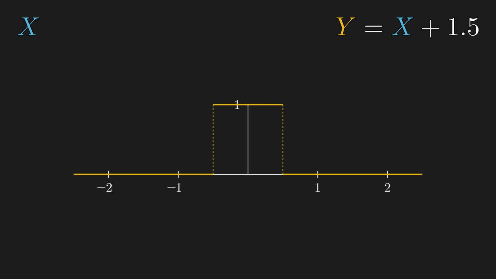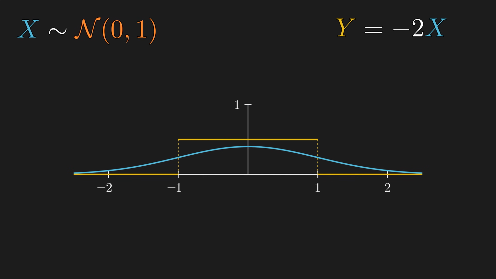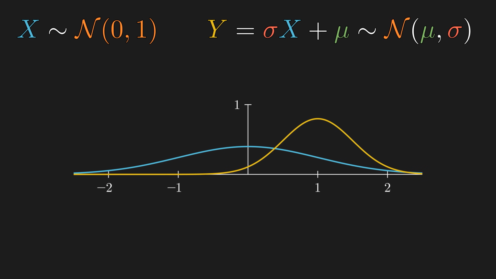Now, what about y equals 2 times x? This time, we scale x by 2, so y can take on any value from -1 to +1. But we have stretched the distribution horizontally, so the area is now 2, so we would have to scale down the graph by 1/2. If we multiply by a negative number, the density would reflect about the vertical axis. But since our original distribution had an even symmetry, the density function would look the same. So combining translation and scaling, we can transform the standard normal distribution to create every normal distribution with any mean and standard deviation. For the context of this video, we will call such a linear transformation.